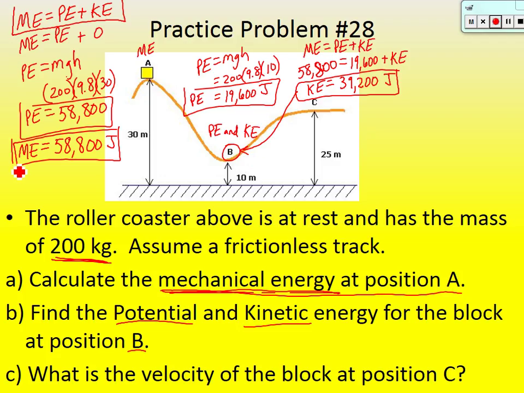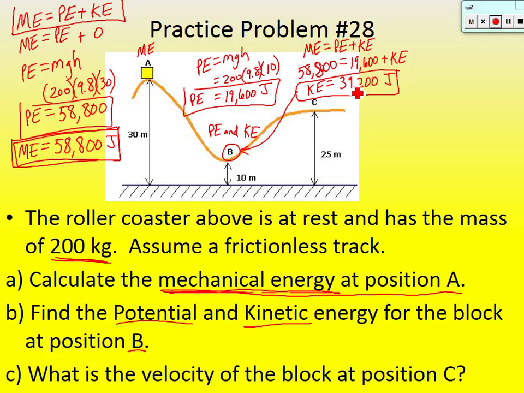So always realize if you've got the total energy, if you've got mechanical energy, you've got a huge clue to help you solve for these questions or these problems as you go through. Anywhere on the track, this thing is always going to have 58,800 joules worth of energy. So these two numbers here have got to add up to 58,800. Okay, let's finish this one up.